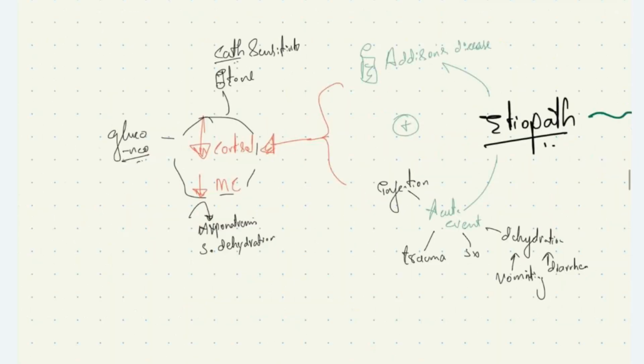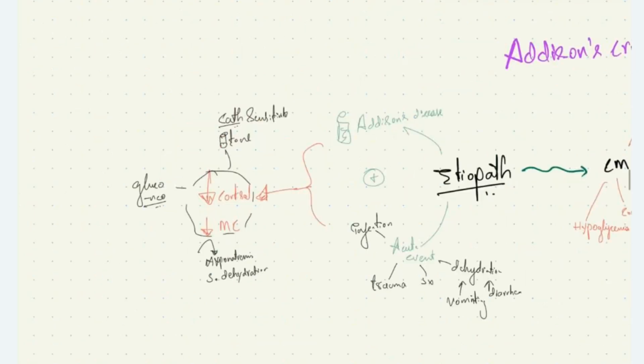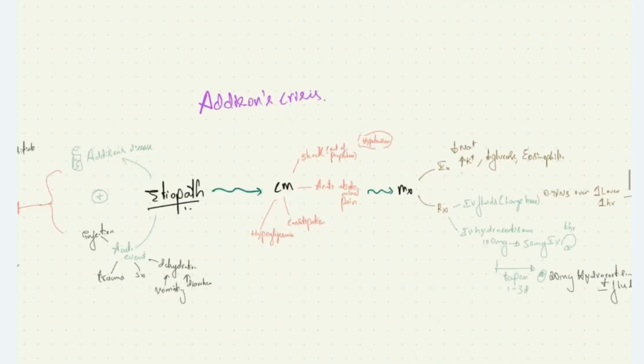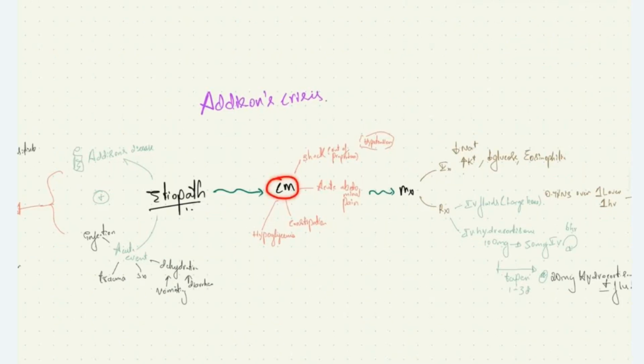Due to reduced cortisol and mineralocorticoid level, the patient will have reduced tone of blood vessels. Due to decreased catecholamine sensitivity and reduced level of mineralocorticoid, the patient will have hyponatremia and severe dehydration. And the gluconeogenesis will be impaired due to decreased level of cortisol. Let us see the clinical manifestations which are seen in Addison's crisis.